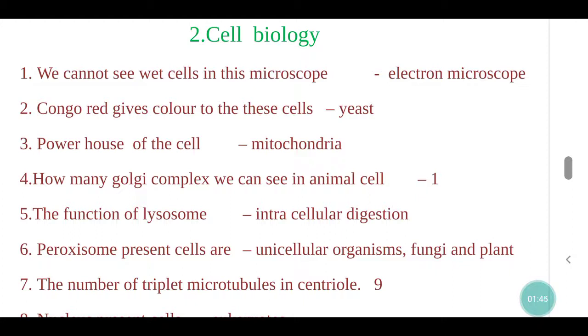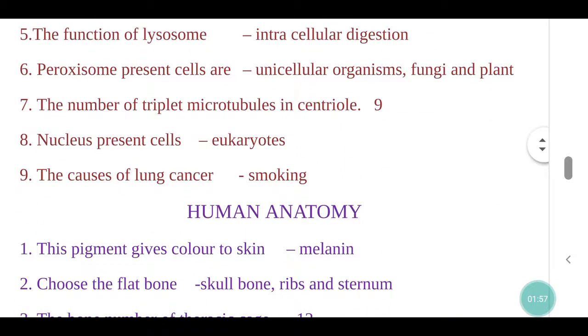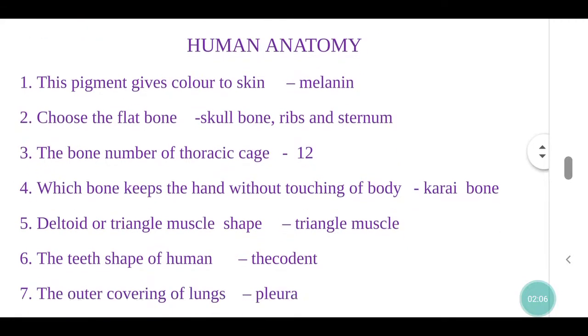Peroxisome present cells are unicellular organisms, fungi and plant. The number of triplet microtubules in centriole, 9. Nucleus present cells, eukaryotes. The cause of lung cancer, smoking. Human anatomy.